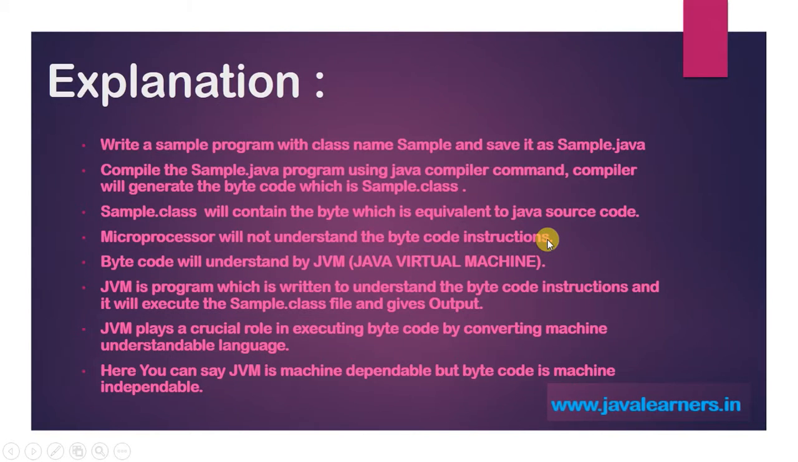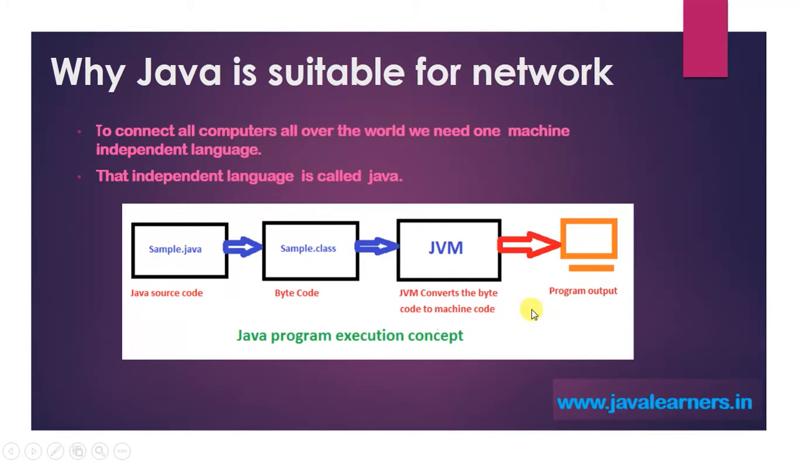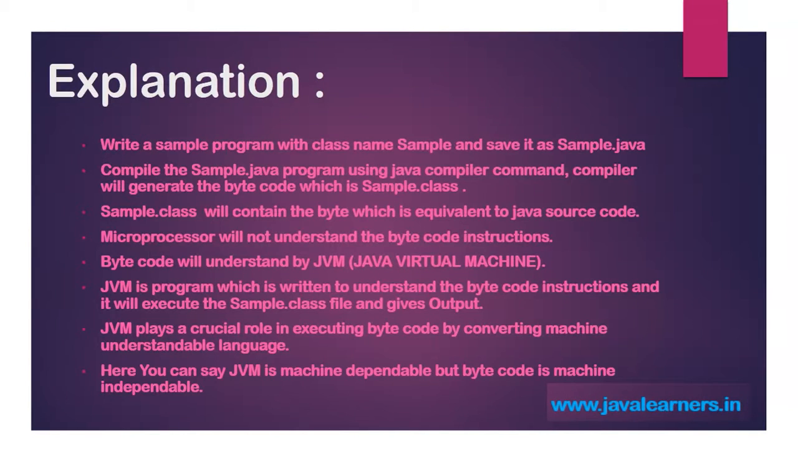The microprocessor will not understand the bytecode instructions. This bytecode will not be understood by the machine's processor, with its own set of instructions, like the C program I have shown you. The microprocessor won't understand the bytecode, so the bytecode is understood by the JVM. The JVM, the Java virtual machine, will understand the bytecode and convert it to machine understandable code. The JVM is a program written to understand bytecode instructions, and it will execute the sample.class file and give the output.